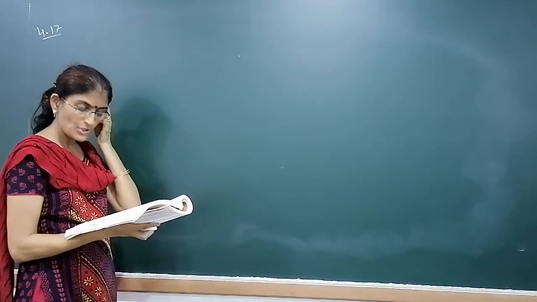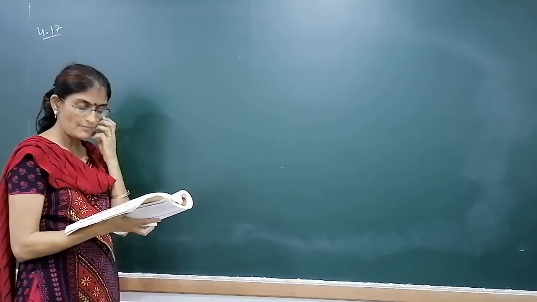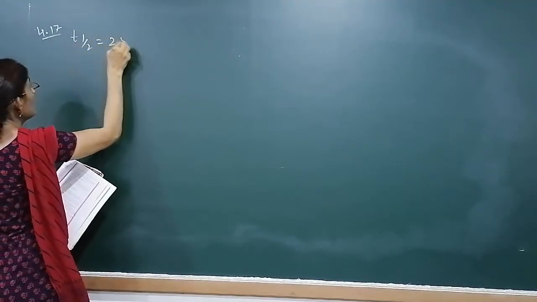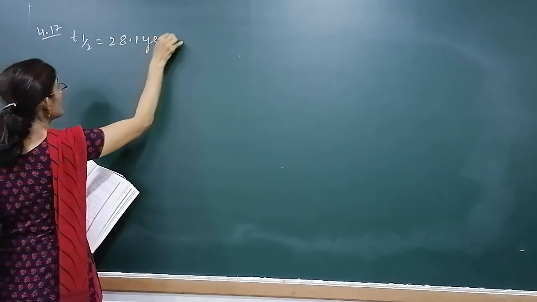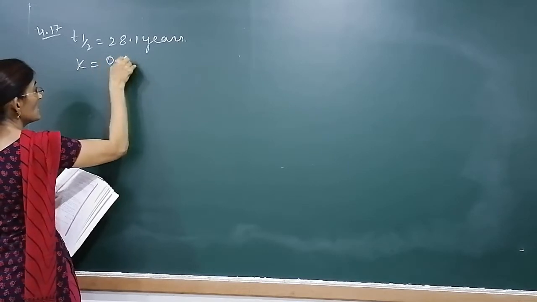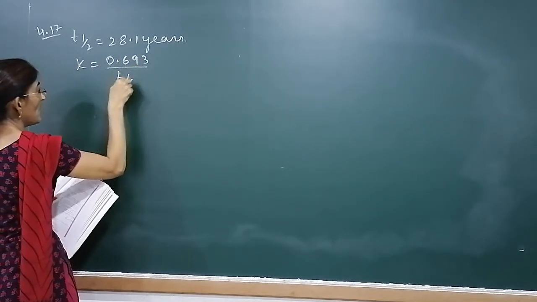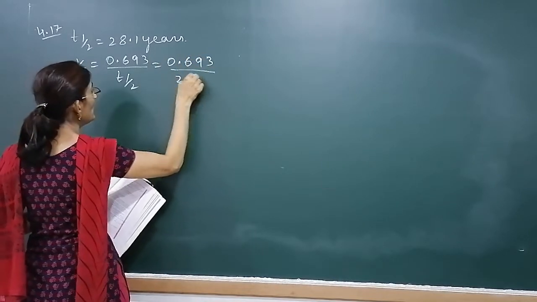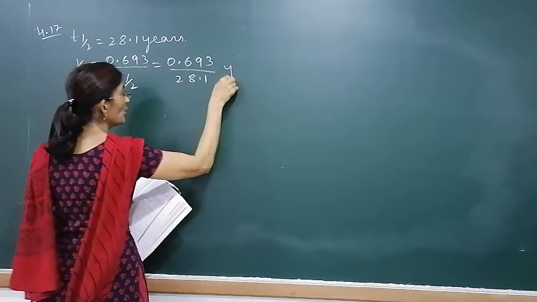Question 4.17. During a nuclear explosion, one of the products is strontium with half-life 28.1 years. Half-life is given as 28.1 years. From that we can calculate the value of K because it is a first order reaction. K is 0.693 upon T half, so it is 0.693 upon 28.1. If you solve, you will get the value of K.